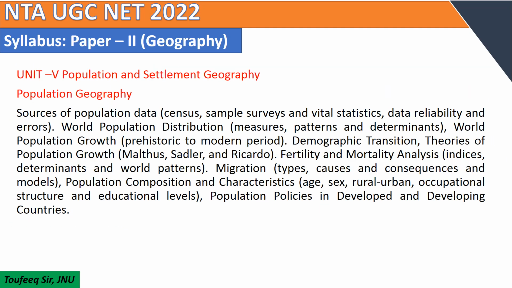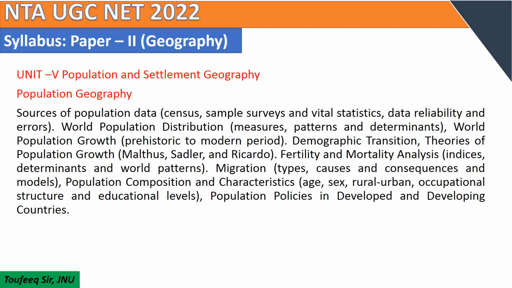Now we move to unit 5 Population and Settlement Geography. This unit is also important, and some topics which are covered in the examination: population distributions, theories of population growth, migration, population composition and characteristics.